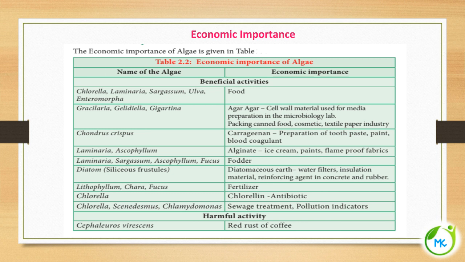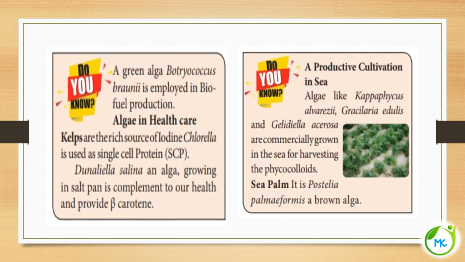And harmful activity: there is only one, red rust of coffee. This disease is caused by an alga called Cephaleuros virescens. Next, do you know, a green alga, Botryococcus braunii, is employed in biofuel production. So this can be asked as an objective question. And some algae are used in healthcare because they contain single cell protein. Kelps contain iodine, and Chlorella is used as single cell protein, as a protein supplement.